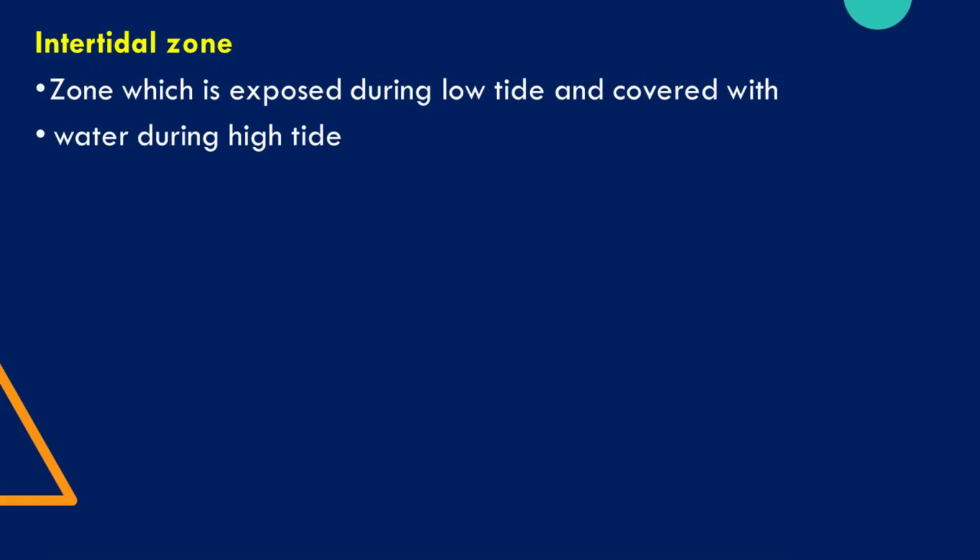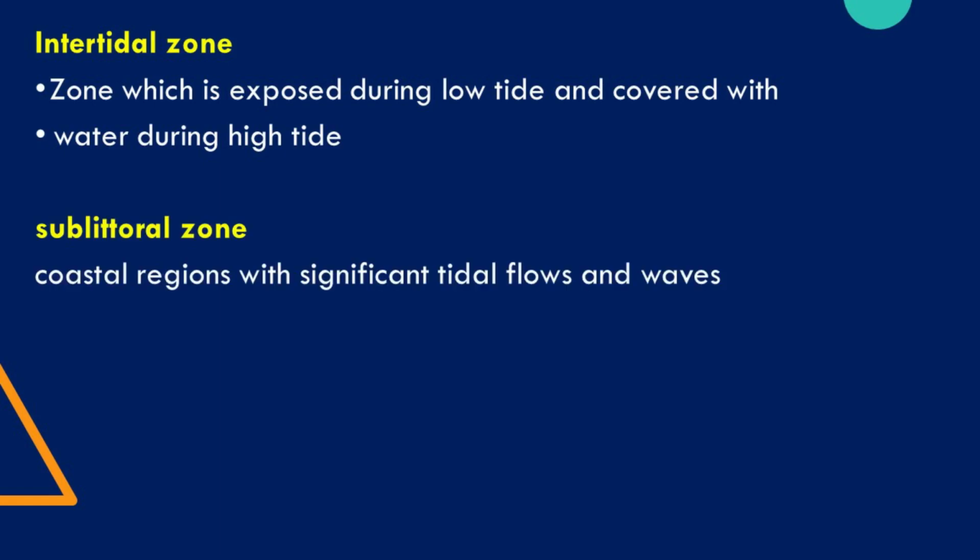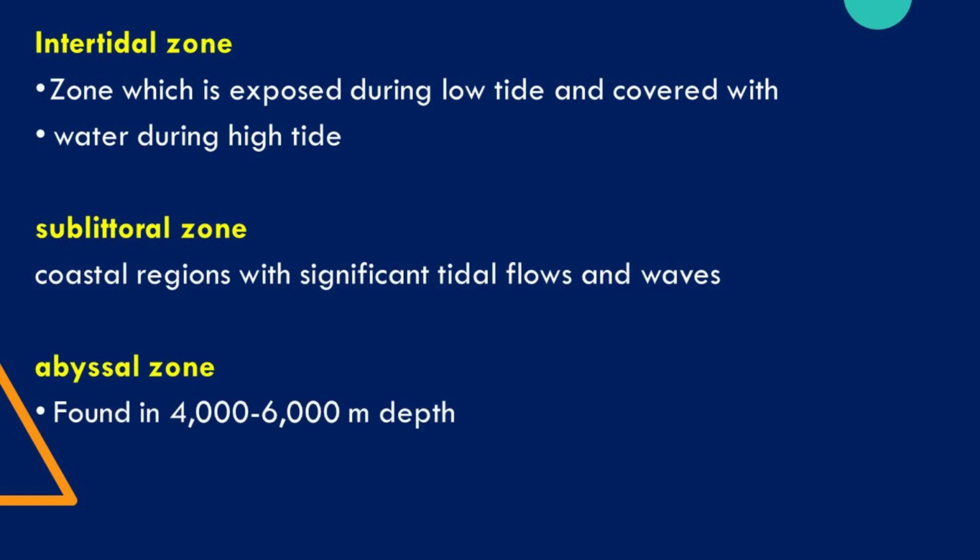The intertidal zone is the zone which is exposed during low tide and covered with water during high tide. Sublittoral zone are coastal regions with significant tidal flows and waves. The abyssal zone is found in 4,000 to 6,000 meters depth.